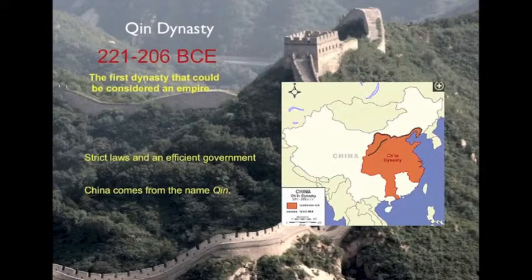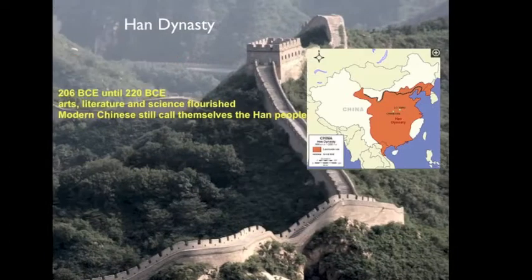The importance of this dynasty can't be overstated because the name China actually comes from Qin. The Han Dynasty lasted approximately 400 years, and during this particular era, the arts, literature, and science flourished. In addition to establishing a civil service exam, which is an exam that you would give people who wanted government positions, that way you would get the best qualified person in the job, the Han required that their public servants